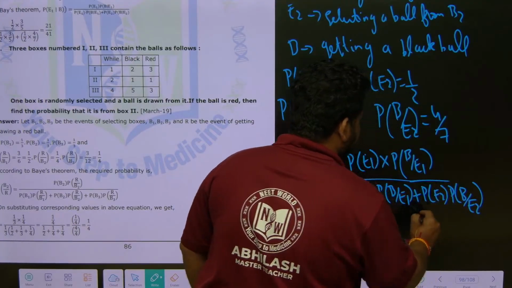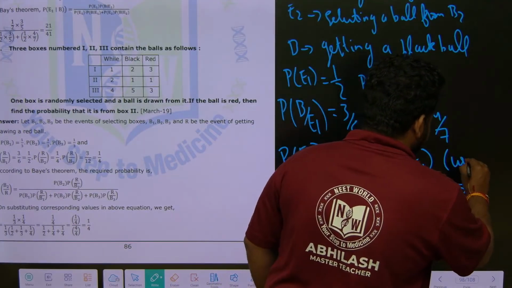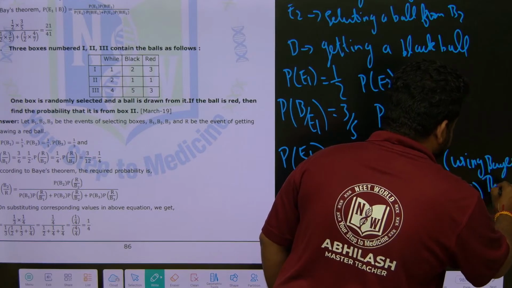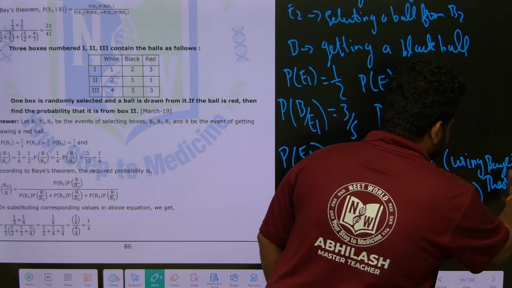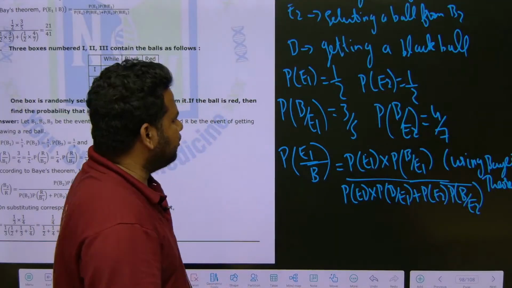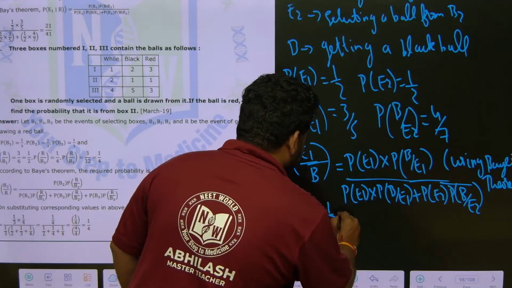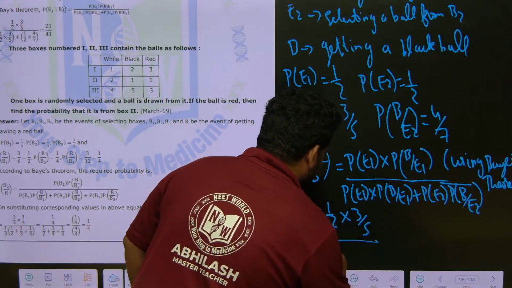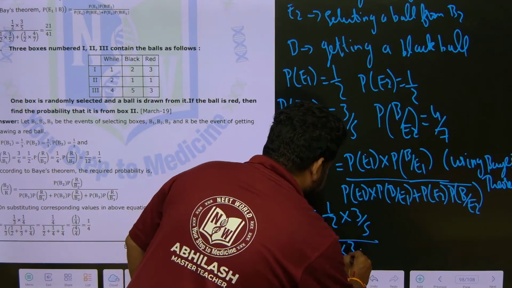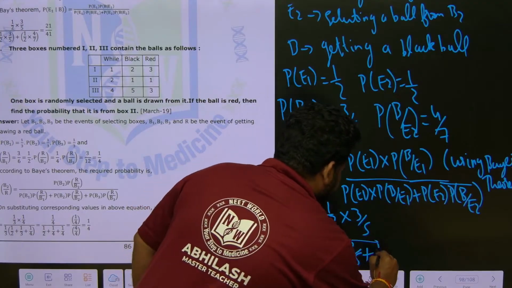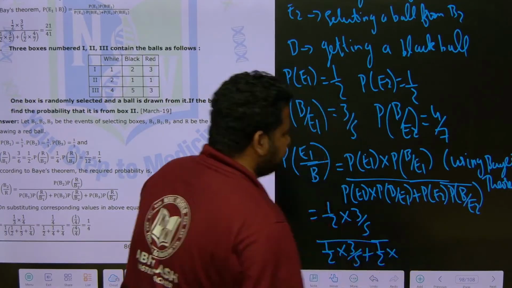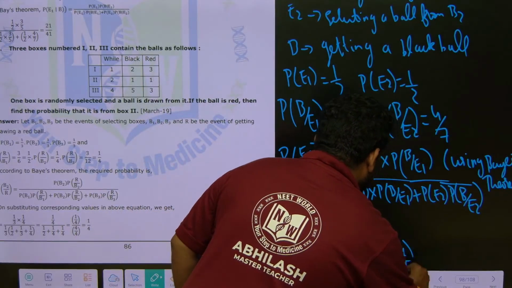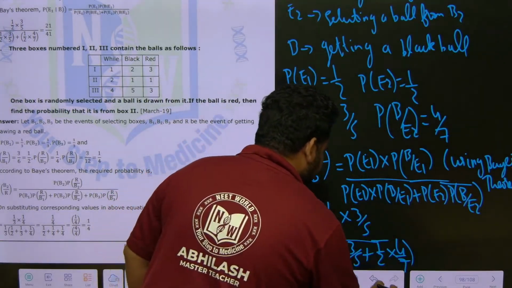What is the theorem we are using? Again, we are using Bayes theorem. You have to write the reason. Now let us put the values. Probability of E1 is 1 by 2. Probability of B by E1 is 3 by 5. Same thing you copy here, 1 by 2 into 3 by 5. Probability of E2 is 1 by 2. Probability of B by E2 is 4 by 7.